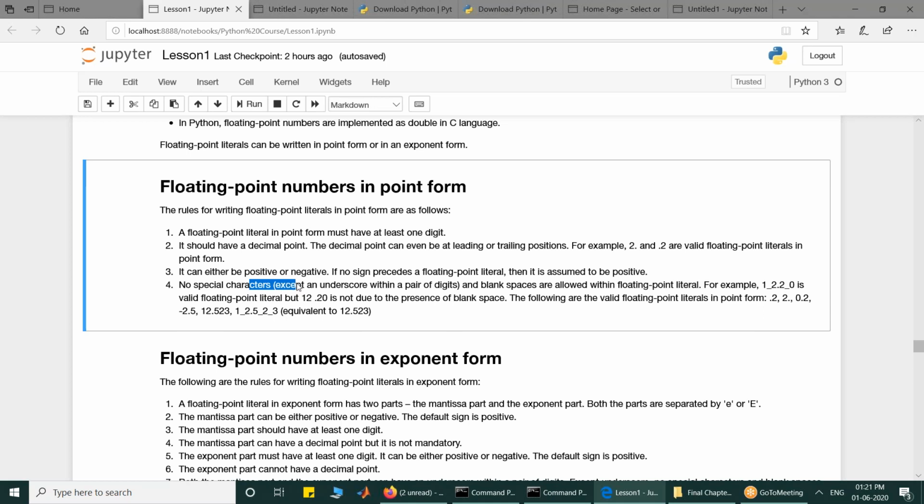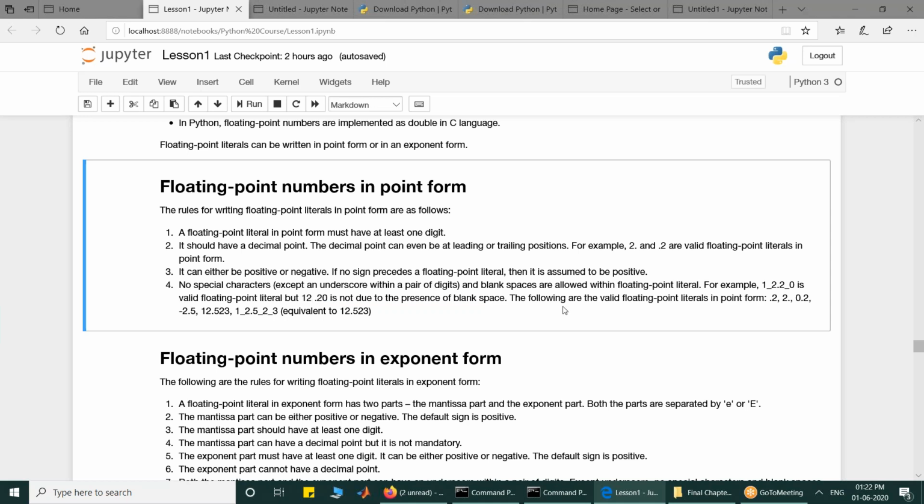Underscore is also treated as a separator only for the reading purpose, only for the convenience of the user, but internally it does not have any meaning. So 12.20 is not a valid floating point number due to the occurrence of space in it. After 2 and between the digit, there is a space, so that is not allowed.